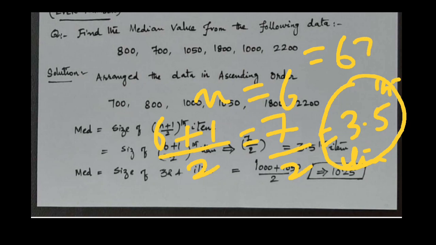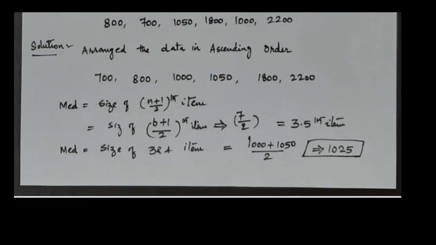This is the question mark. When you calculate, it comes as the 3.5th item. When you calculate this 3.5th item,